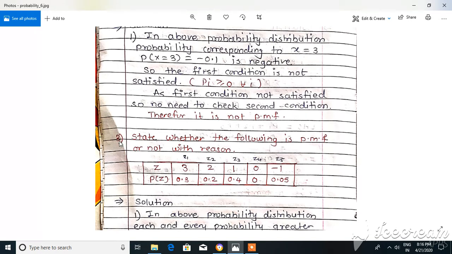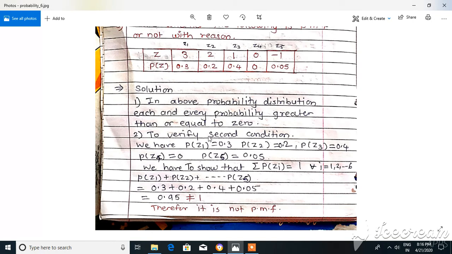Now come to this third problem. What it says is: state whether the given distribution is a PMF or not, with reasons. So here my random variable is z and the corresponding probabilities are P of z. From this, what do you observe? Each and every probability, yes, is greater than or equal to 0. So the first condition is satisfied. Now if I consider these as z1, z2, z3, z4, z5, the corresponding probabilities are 0.